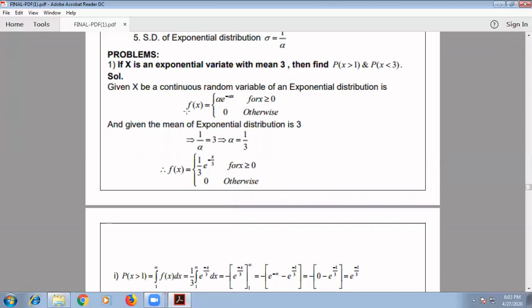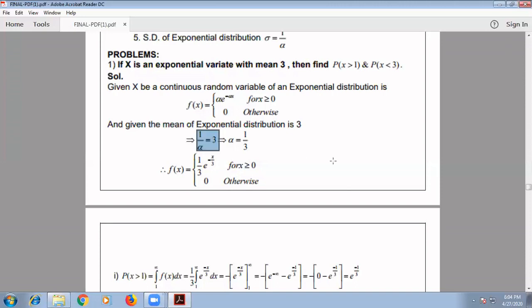Now, our f of x according to the exponential distribution, all of you know, is f of x equal to alpha into e to the power minus alpha x for x greater than or equal to 0 and 0 otherwise. Here the mean value is given as 3.